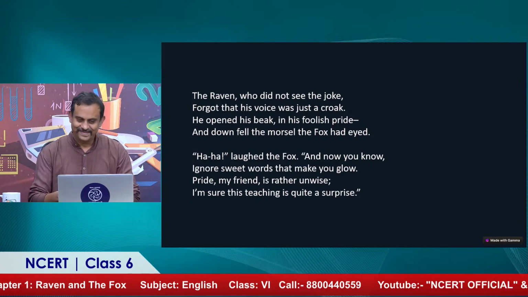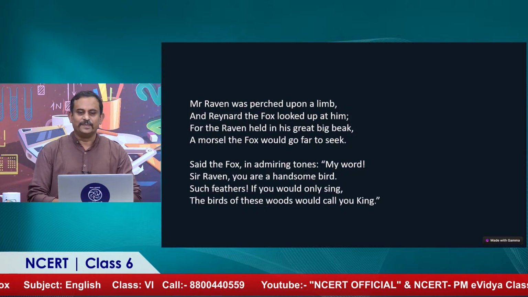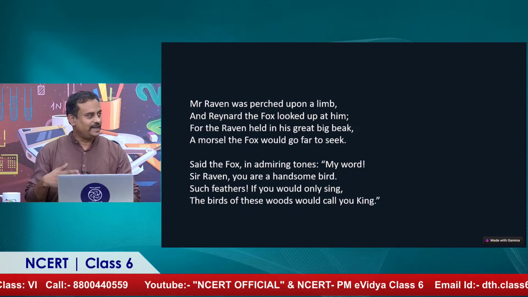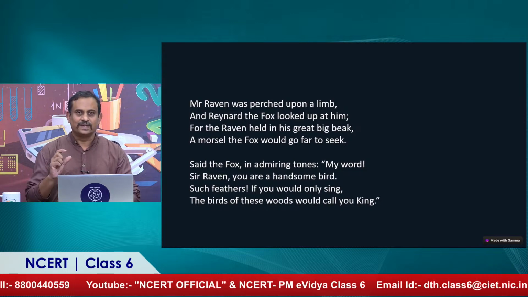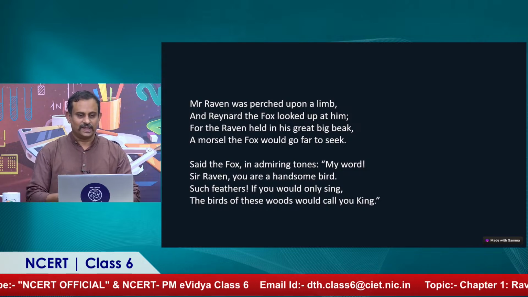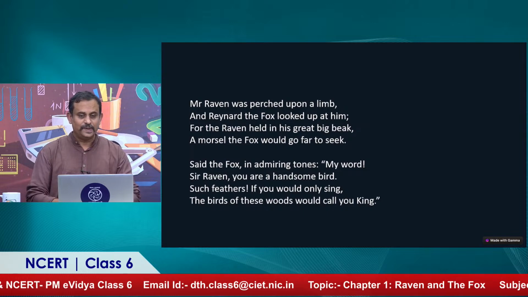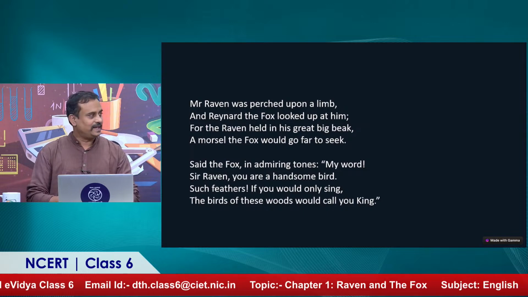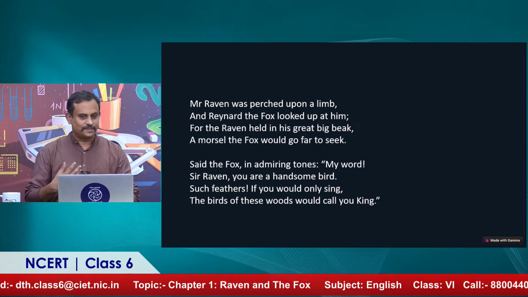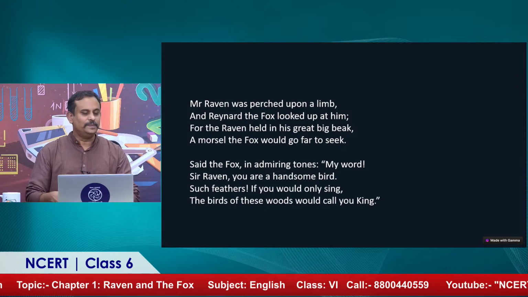Lovely poem. Indeed. Beautiful four stanzas, and it's got a rhyme scheme of AABB. So the first and the second line rhyme in every couplet. These are known as couplets, where two lines rhyme and then you move to the next rhyme. And the first one you see is a very interesting rhyme, limb and him. It does not end in IMB, but limb, the B is almost silent.